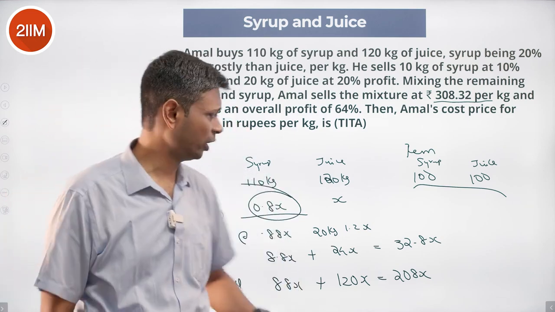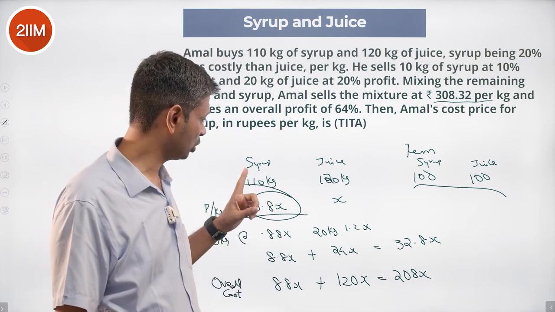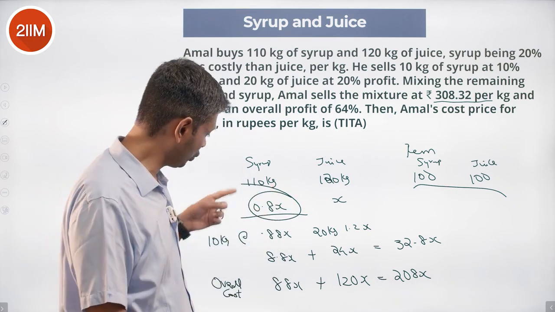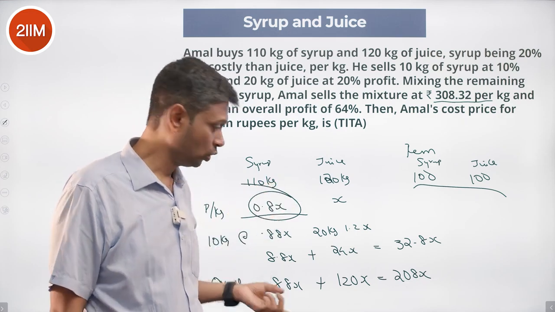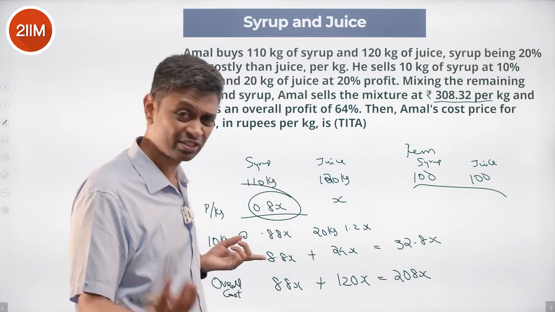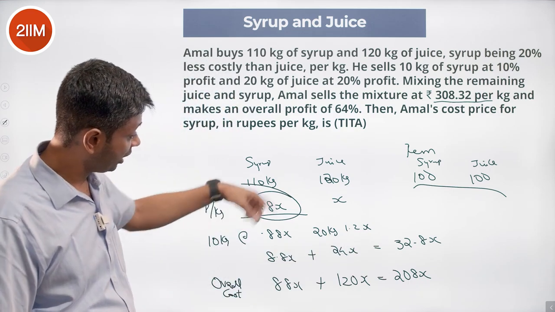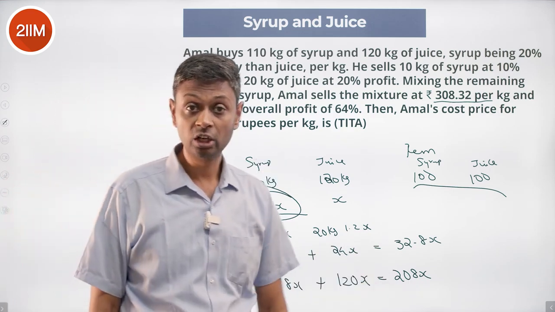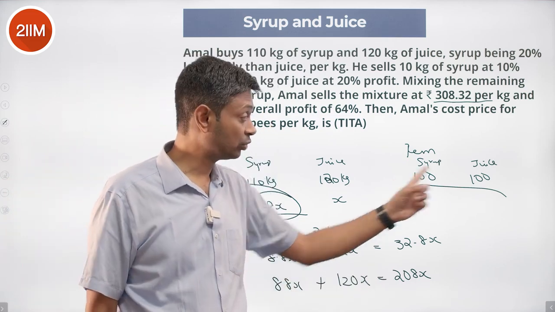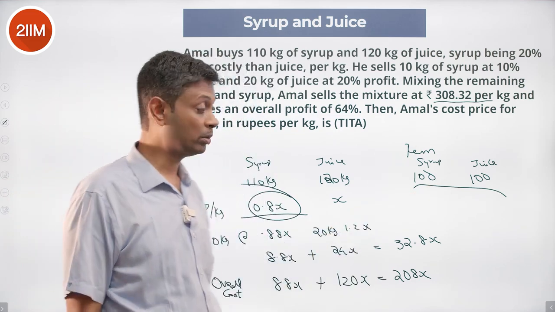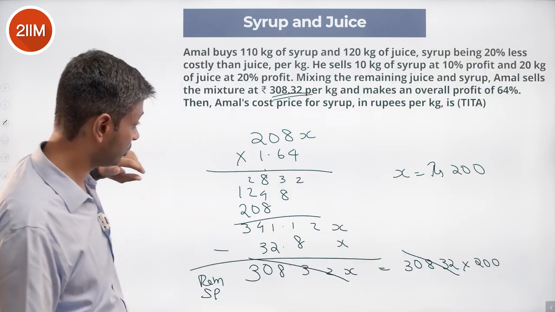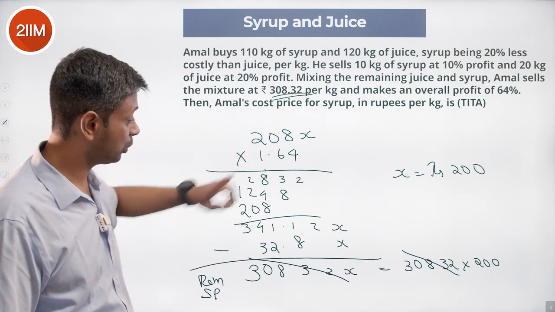Just going over this one more time. Cost is 0.8x and x. Total quantity is 110 and 120. 10 kilograms are sold at this, 20 kilograms sold at this. Total selling price realized is this much. Total cost price is 110 into 0.8x plus 120 into x. What is remaining is 100 of each. Profit is 64%, or total selling price realized is 208x into 1.64.